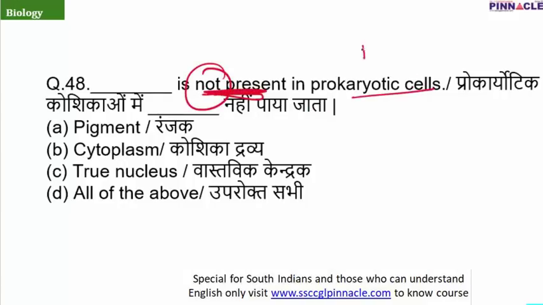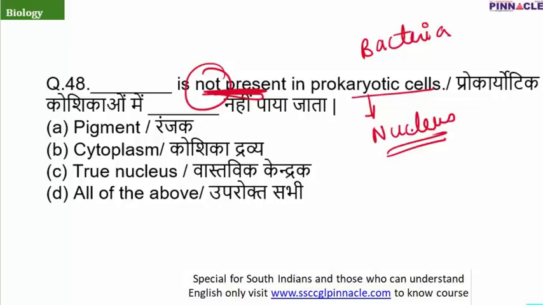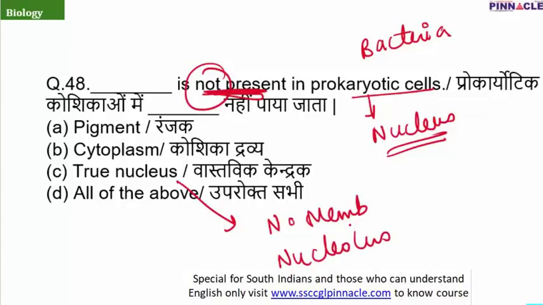Now question number 48, dash is not present in prokaryotic cell. The example of a prokaryotic cell is bacteria, and I have told you the major difference between prokaryotic and eukaryotic cells is related to their nucleus. In prokaryotic cells, the true nucleus is not present. What are the characteristics of a true nucleus? I have told you, presence of nuclear membrane, apart from that presence of nucleolus. They are what define a nucleus as a true nucleus, and these are absent in prokaryotic cells. So the answer will be option C. True nucleus is not present in prokaryotic cell.